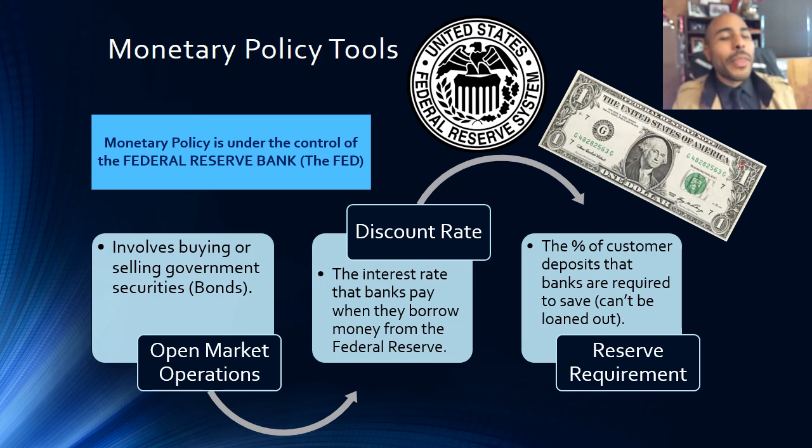And the last thing that the Fed can change, but they usually don't, is called the reserve requirement. The reserve requirement is a rule that banks have to follow. It says that when you deposit money in your checking account, the bank can only loan out a fraction of your money. They can't loan out all of your money in your checking account. The fraction that they have to hold on to that they cannot loan is what's called the reserve requirement.